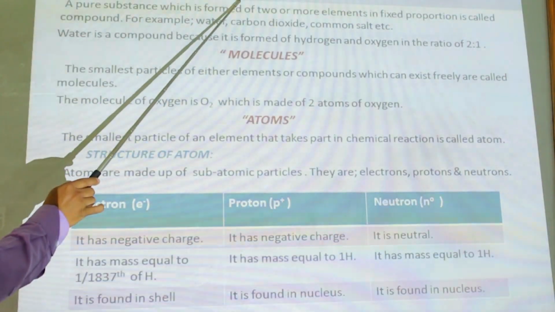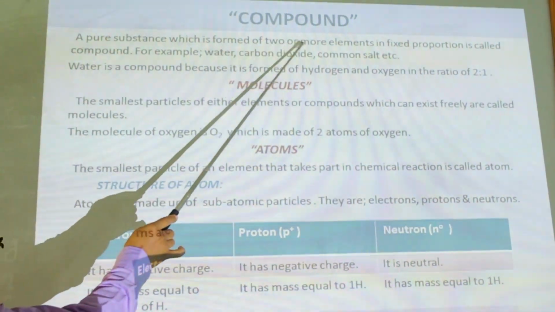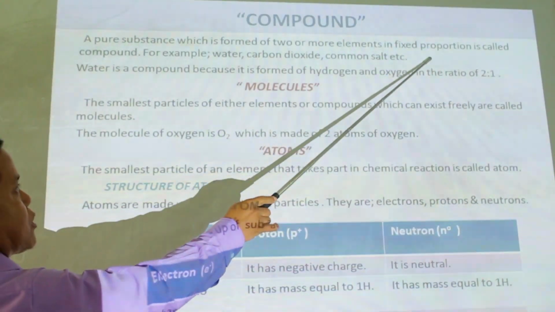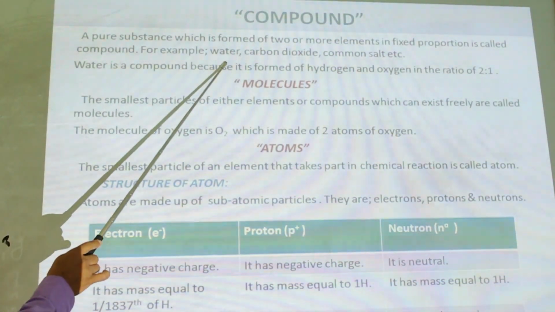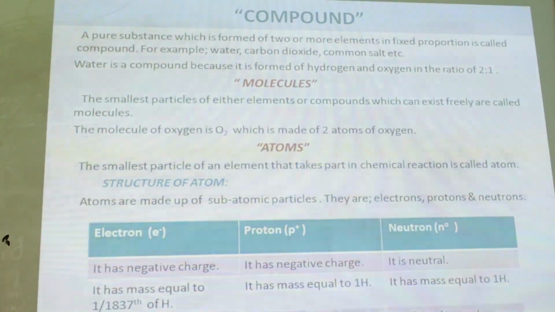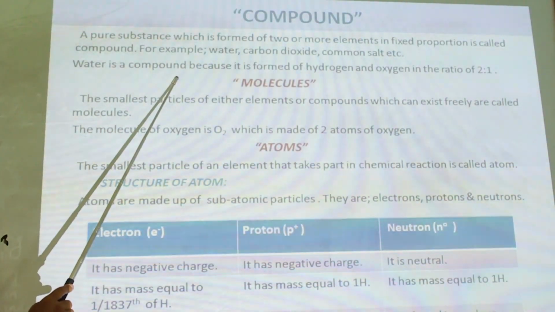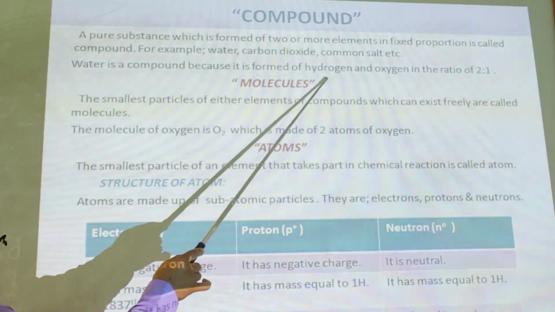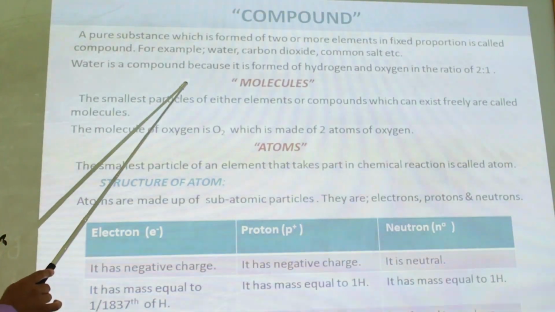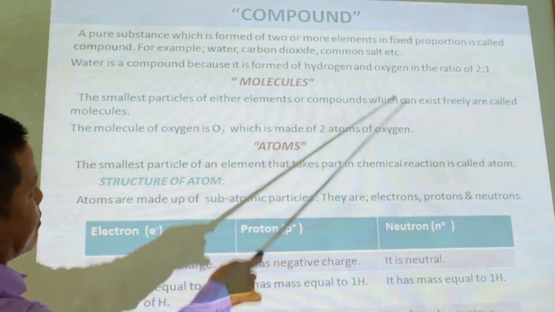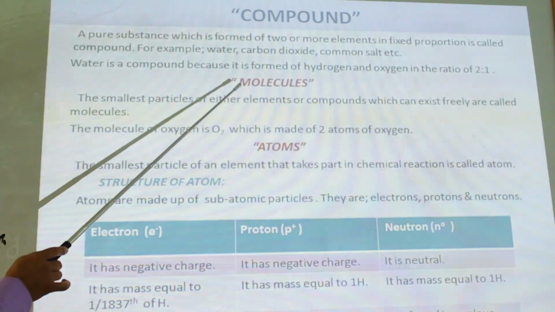The second topic is compound. A pure substance which is formed of 2 or more elements in fixed proportion or ratio is called compound. For example, water, carbon dioxide, common salt, etc. are compounds. Water is a compound because it is formed of hydrogen and oxygen in the ratio of 2:1. That means 2% of hydrogen and 1% of oxygen combines together to form a water. That's why water is a compound.